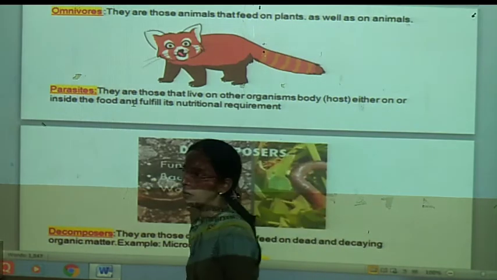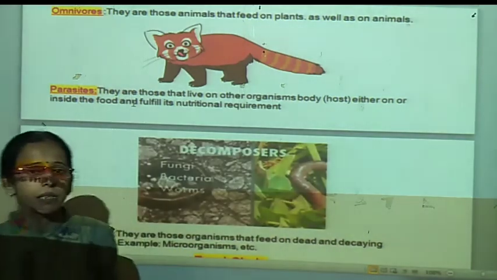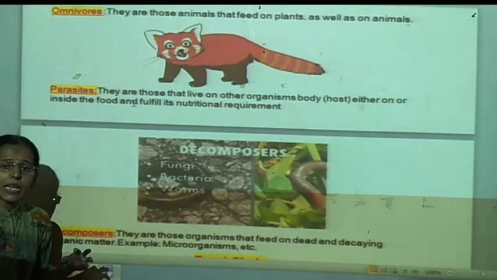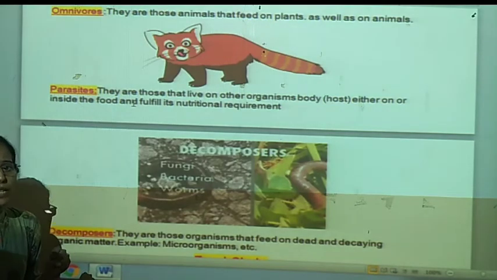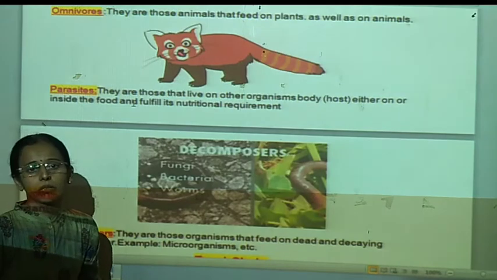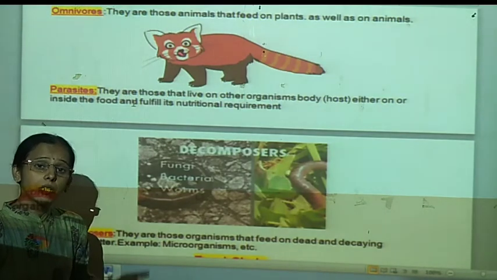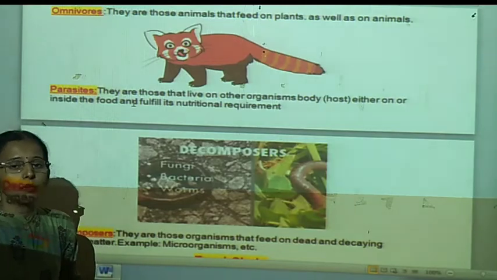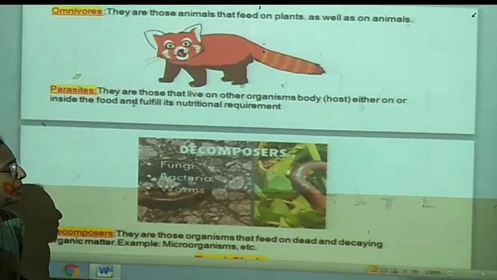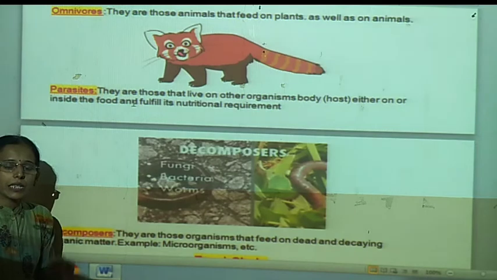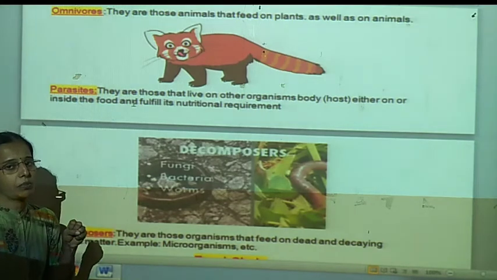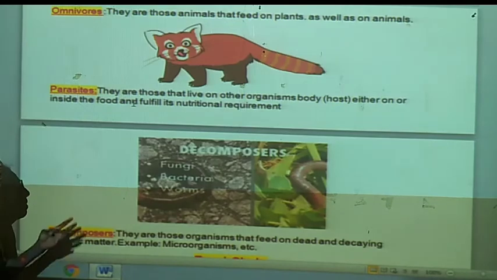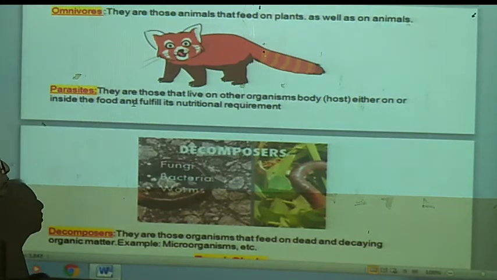For example, we know the bed bug and the mosquito. The bed bug directly takes blood from our body. Therefore, it is an ectoparasite because it lives outside of our body. Mosquito is the same. When it bites us, it takes blood from our body. So mosquitoes and bedbugs are ectoparasites.